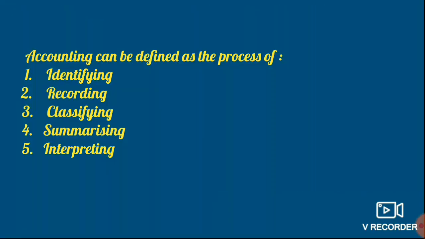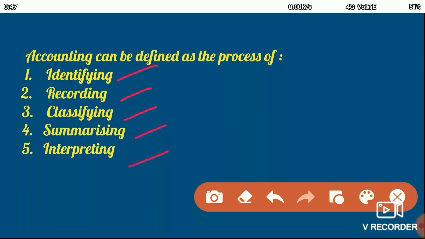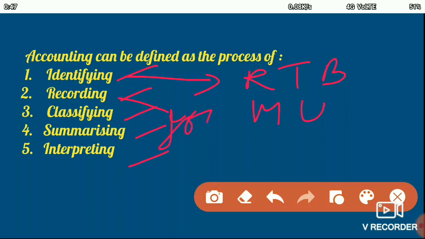So to conclude, I hope you have understood the steps which are involved in accounting. The steps are: number 1, identifying; then number 2, recording; classifying; summarizing; and interpreting. Identifying means to identify the transaction, whether it is related to the business, and whether it can be expressed in monetary units. Then once the transactions are identified, the next step is to record them in the journal or in the subsidiary books.